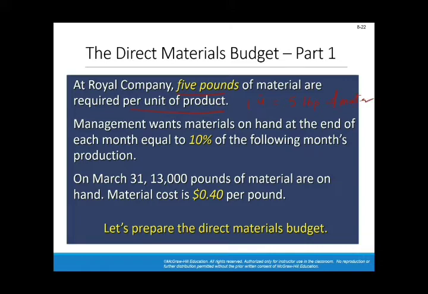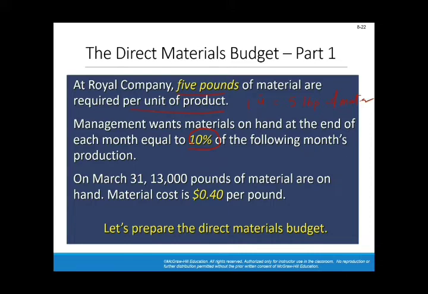The management wants materials on hand at the end of each month equal to 10% of the following month's production. So you need to keep an excess of raw material equal to 10% of the following month's production. This is just to account for unforeseen circumstances if you had to produce more than you estimate.